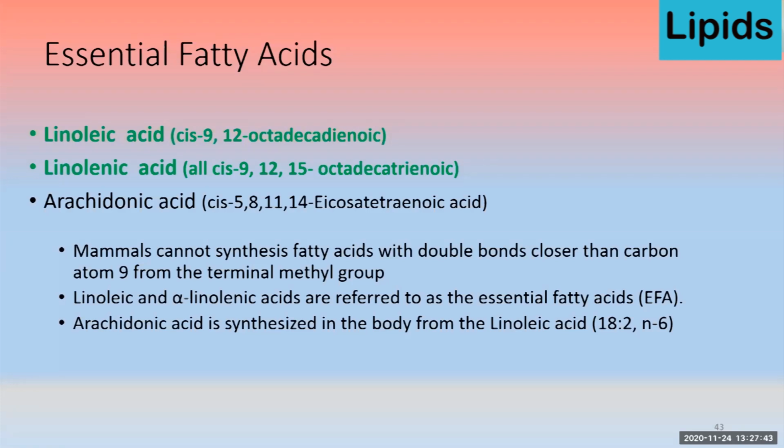These essential fatty acids are helpful for the synthesis of prostaglandins, thromboxanes, and leukotrienes. These are hormone-like substances that regulate many functions, including blood clotting, blood pressure, smooth muscle contraction, and the immune response in the body. They are also a source of other important 20 carbon acids in the form of eicosapentaenoic acid, hydroxy eicosatrienoic acid, and docosahexaenoic acid. So that's why we say these are the essential fatty acids, because they have a number of roles in the body.